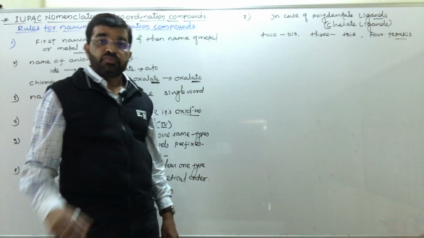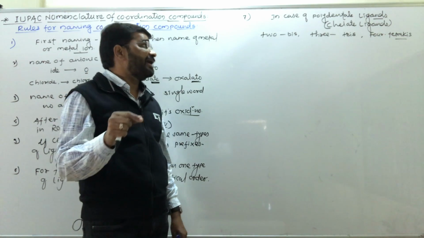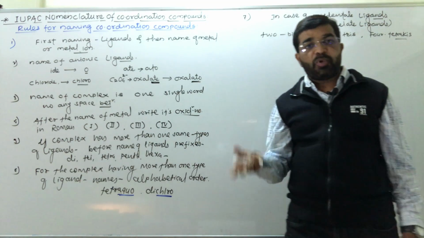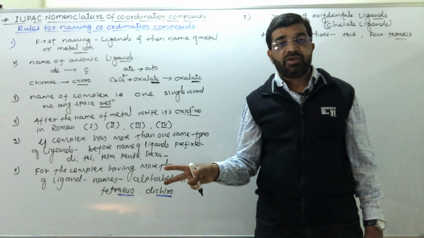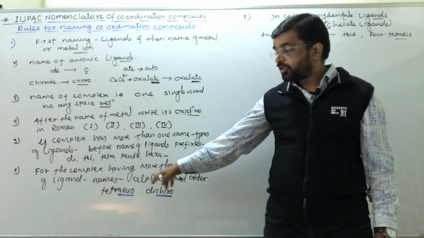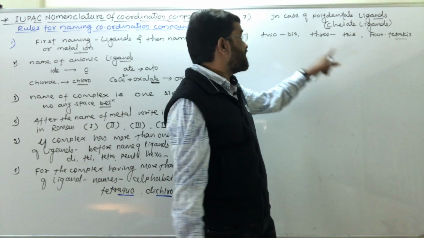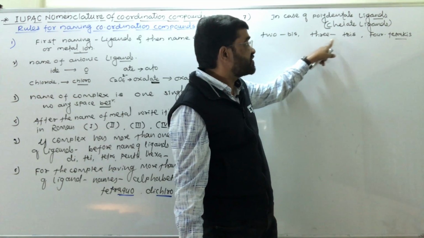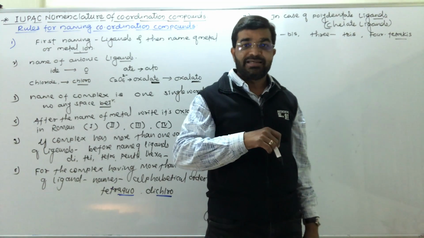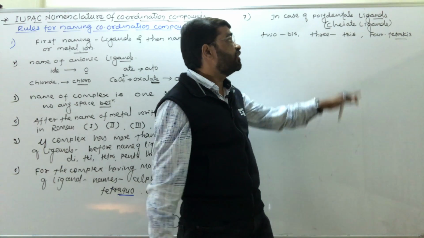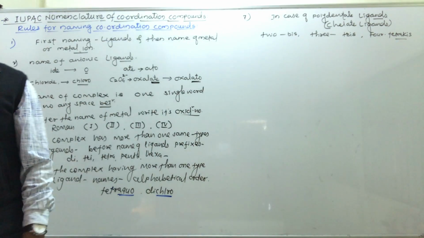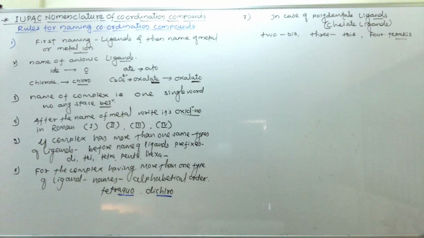tetrakis prefix is used. यानी कि अगर चिलेट लिगैंड है, पॉलीडेंटेट लिगैंड है, 2 और 2 से ज्यादा अगर पॉलीडेंटेट लिगैंड सेम कॉम्प्लेक्स में आते हैं तो उसका नाम लिखते समय not use these prefixes. The prefixes are before the name of ligand. 2 similar bis, then for 3 similar tris, and for 4 similar tetrakis. That is nothing but the use of the prefixes to write the names of the chelate ligand or the polydentate ligand.